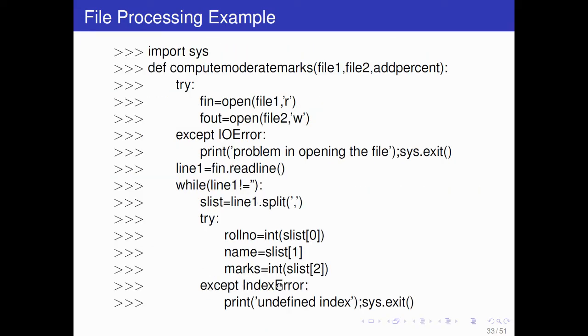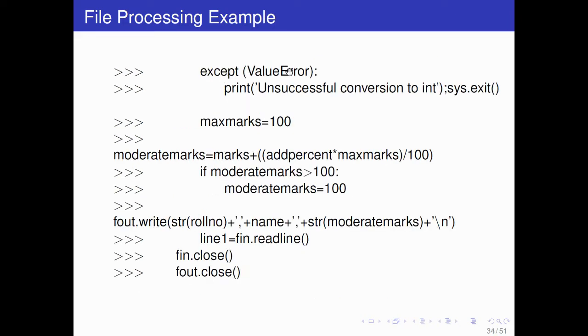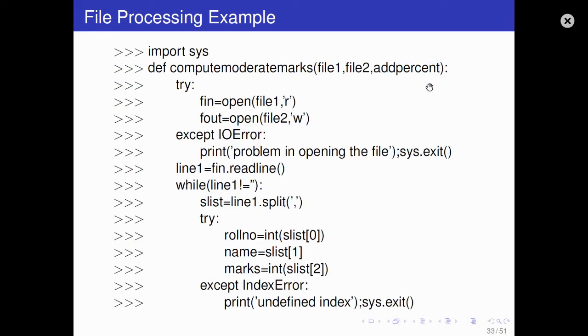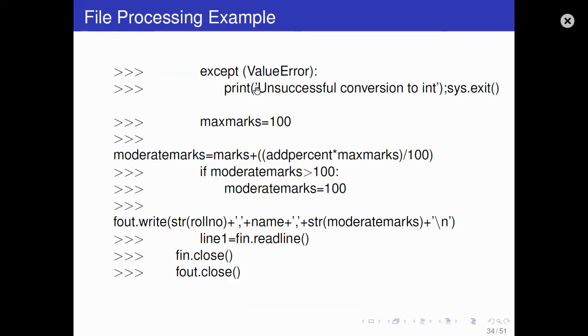Except index error, if something wrong happens here, it will print undefined index and sys.exit, so execution will be stopped here. Next, except value error: if a value error occurs, it will print unsuccessful conversion to int. In this case we are converting the roll number into int, so if an error occurs, it will write this.